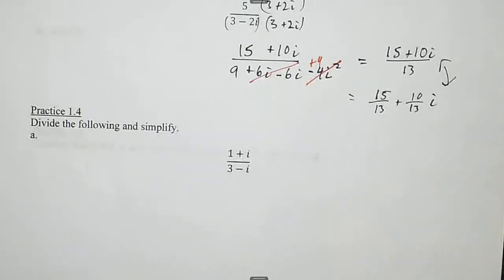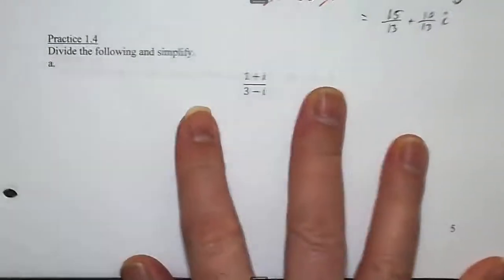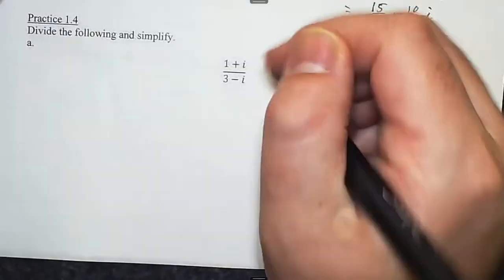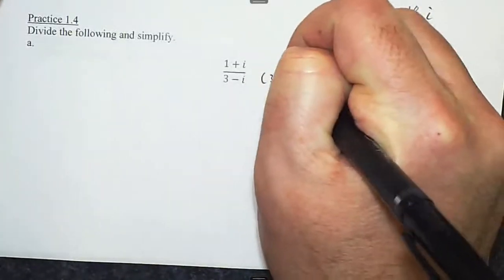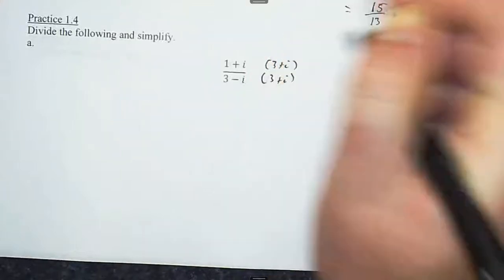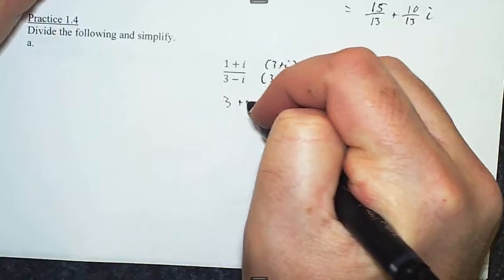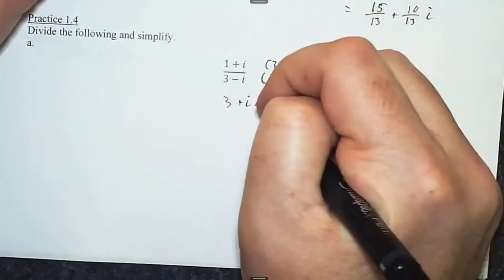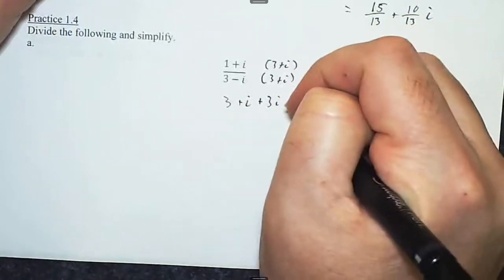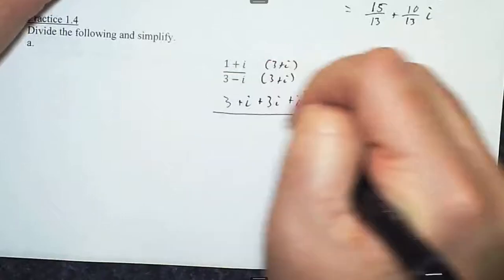Okay, let's see how we did. All right, for A, you should multiply the top and bottom by 3 plus i. When you FOIL this, 1 times 3 is 3. 1 times i is i. i times 3 is 3i. And then i times i is i squared.